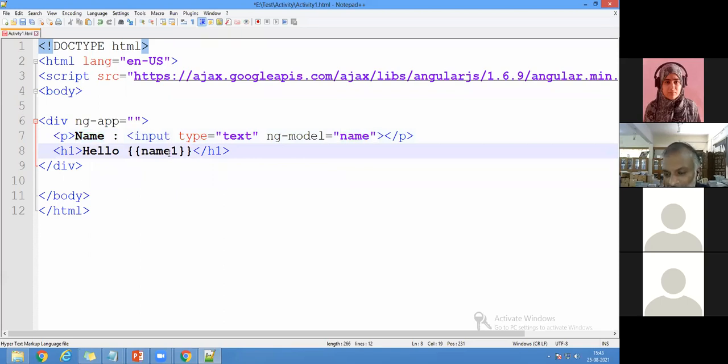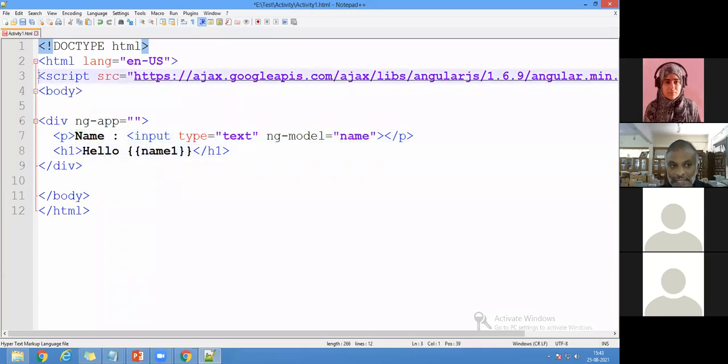Totally how many lines are there for displaying the content? Just I want to get the text box and I want to display. Totally how many lines? Can you chat, please? Just we need to define a model and we have to display it. Is it possible to do the same thing in just 2 lines, right? Within 2 lines, I'm getting the text box values and I'm displaying them here with an expression.